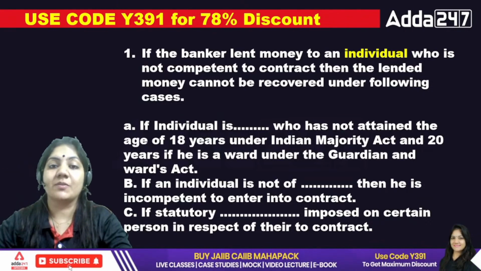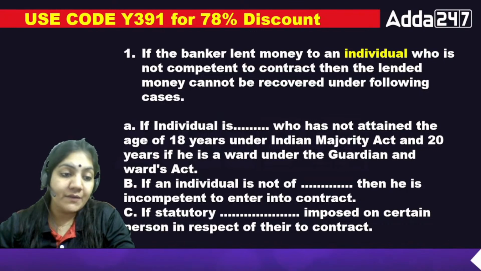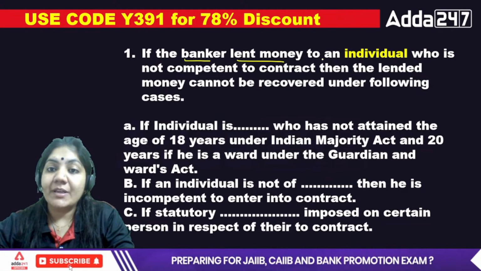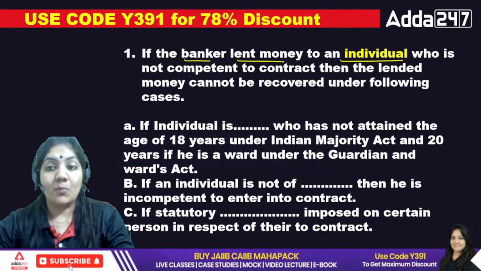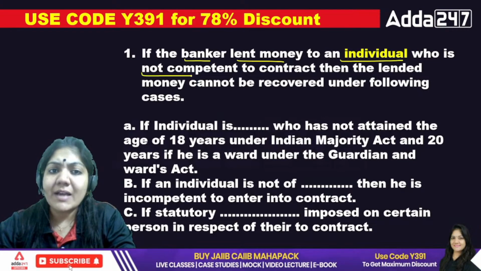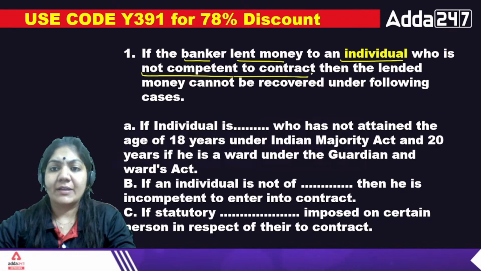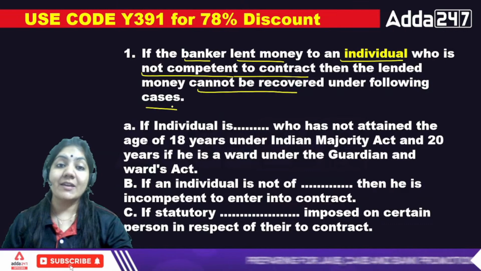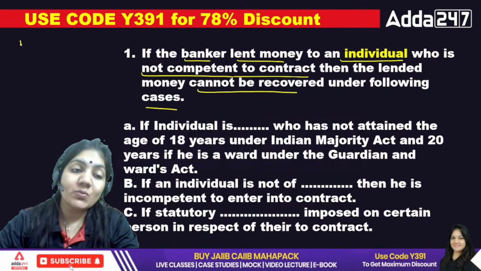Now see the question. If the banker lent money to an individual borrower who is not competent to contract, then the lent money cannot be recovered under the following cases. The case is very simple.